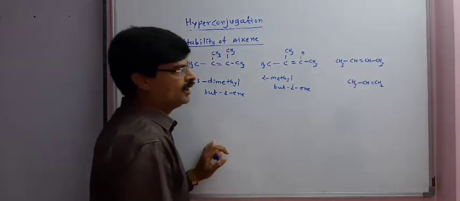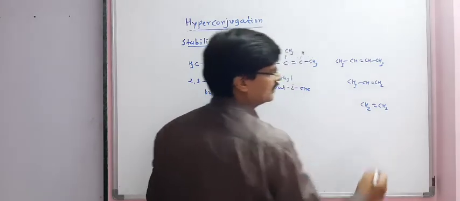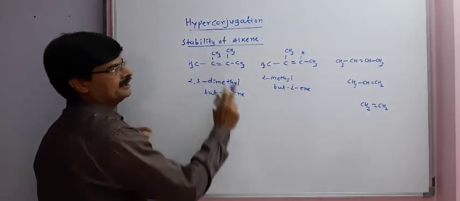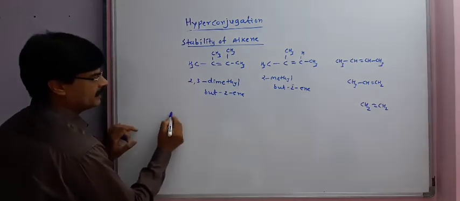We can take one more example, ethene. The order of stability for all these alkene molecules will be in this manner: